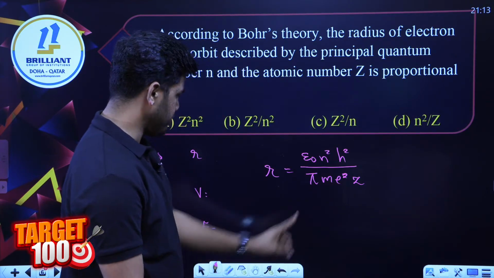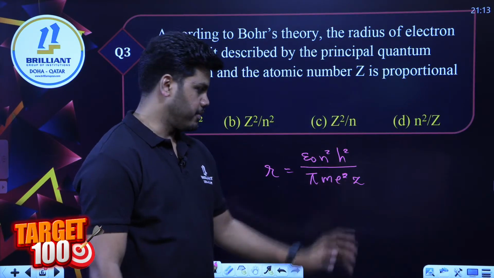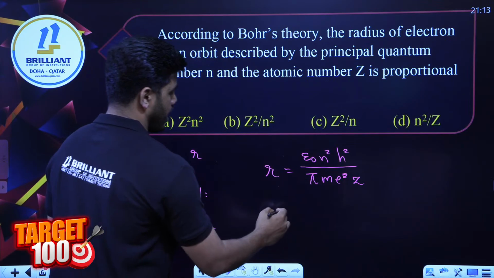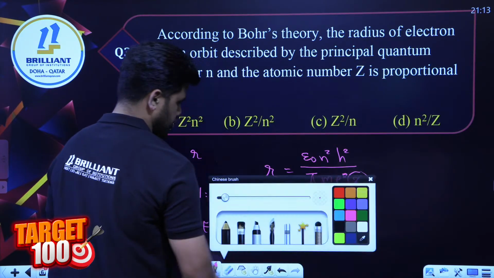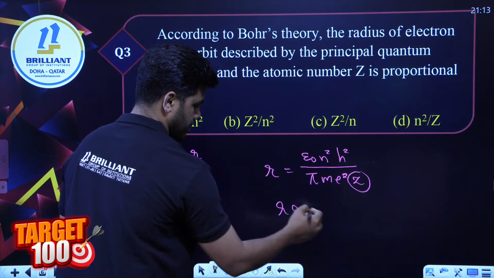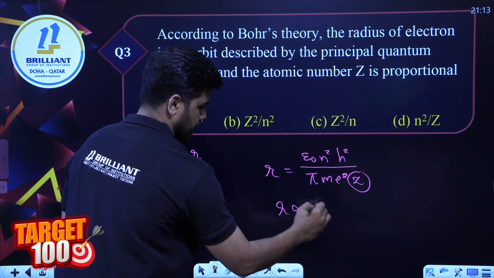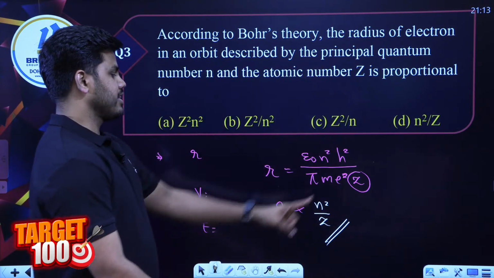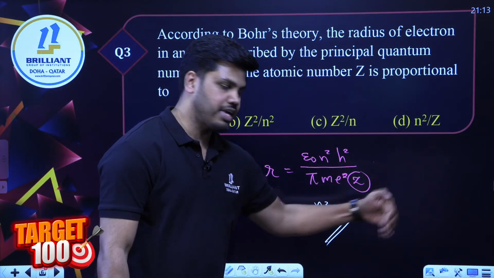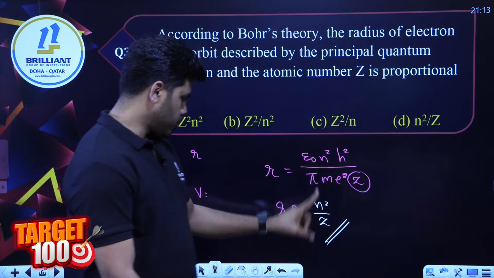Yes, Hadia. Z is the atomic number. For a given atom, Z is constant, so r is proportional to n square by Z. If you change the atom, Z also is a variable, so n square by Z.